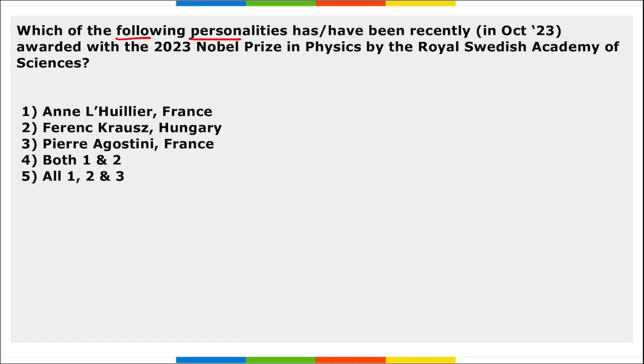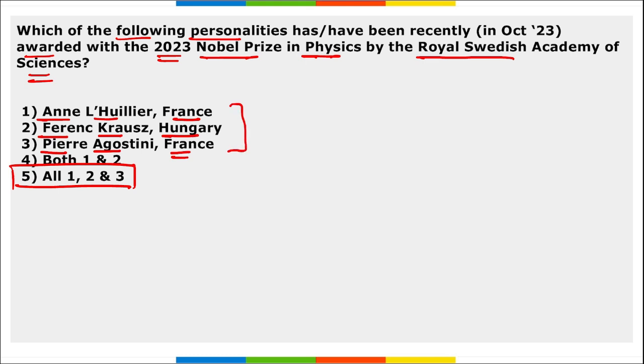Which of the following personality have been recently awarded with the 2023 Nobel Prize in Physics by the Royal Swedish Academy of Science? So right option becomes option 5. Annie Hüller of France, Franz Krause of Hungary, and Pierre Agostini of France. They three were recently awarded with Nobel Prize in Physics by the Royal Swedish Academy of Science. Remember, Annie Hüller of France, she became the 5th woman to receive Nobel Prize in Physics. Correct? And remember this only.